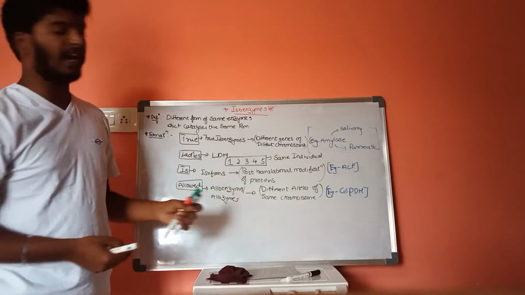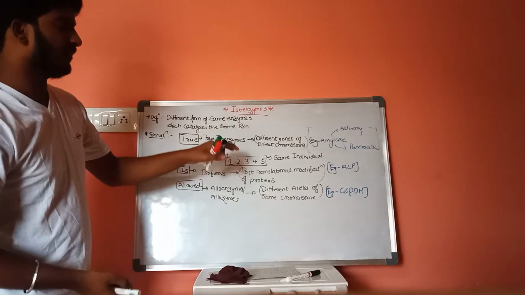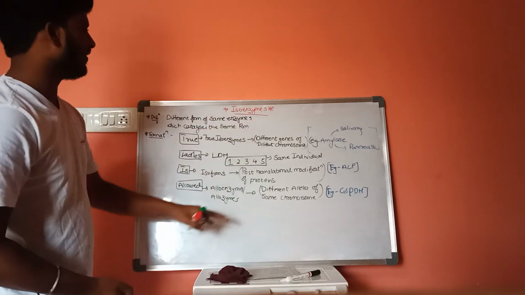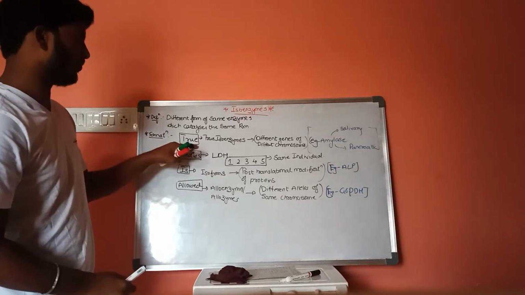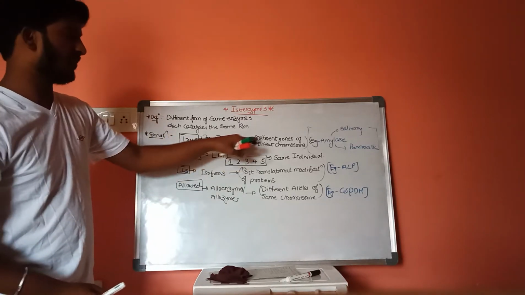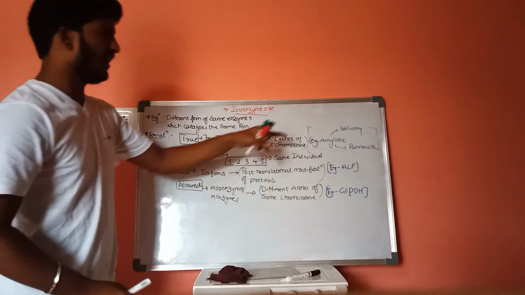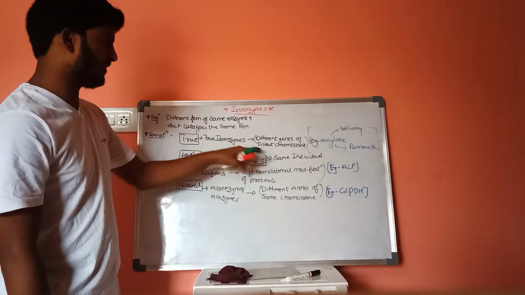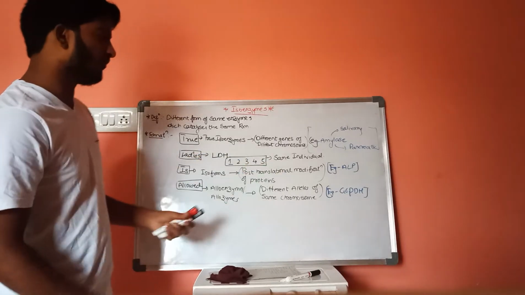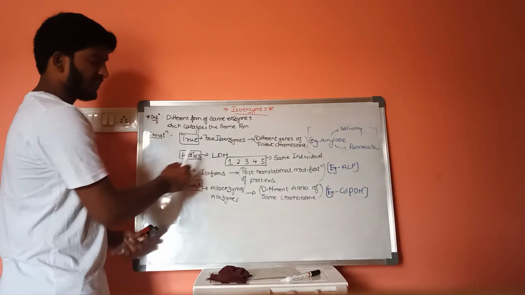These are the formations of isoenzymes, that is true ladies is allowed. True means true isozymes, which are formed from different genes of different chromosomes. Example is amylase. L means lactate dehydrogenase, and these are 5 isomers. And I means isoforms.